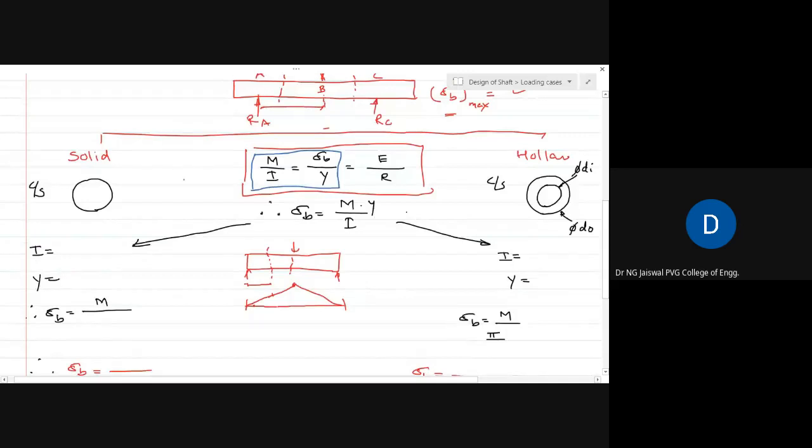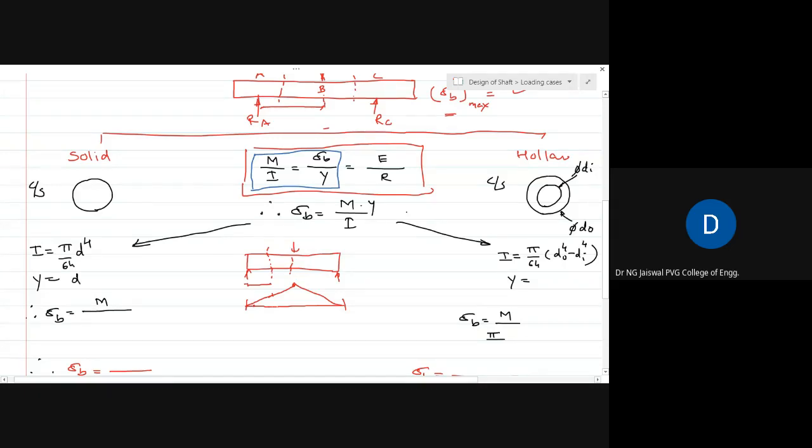This becomes my generalized equation to find the bending stress. Now I is equal to pi by 64 d to the power 4 if it is a solid shaft, and this I becomes pi by 64 do raised to power 4 minus di raised to power 4 if it is a hollow shaft. y becomes the distance between the outermost fiber and the neutral fiber.